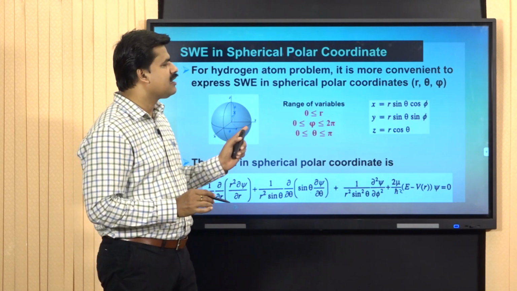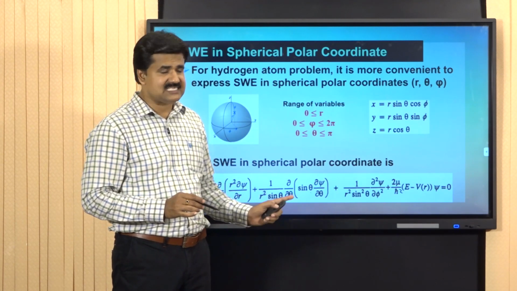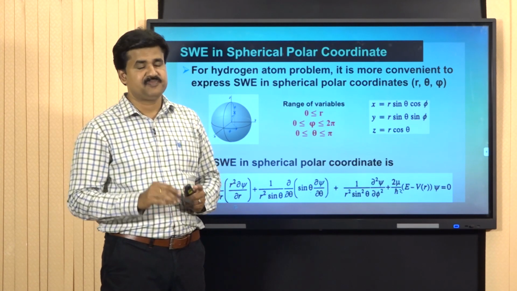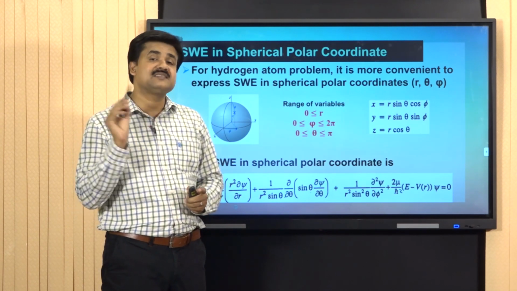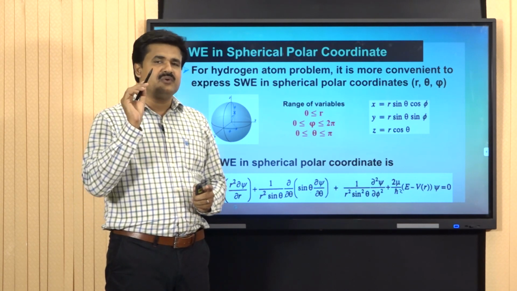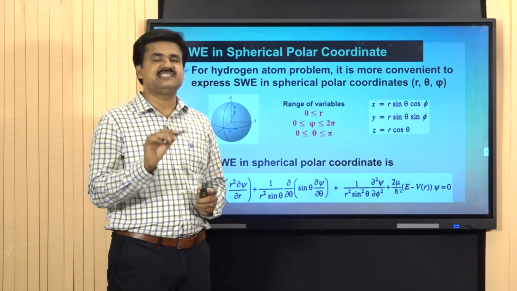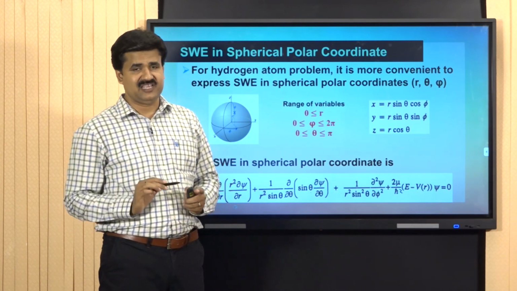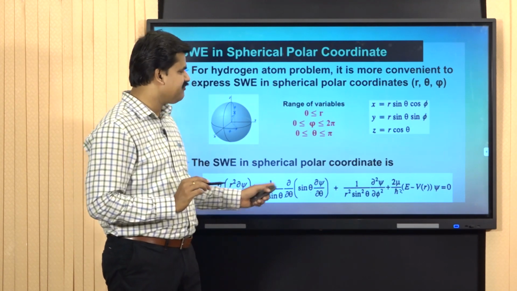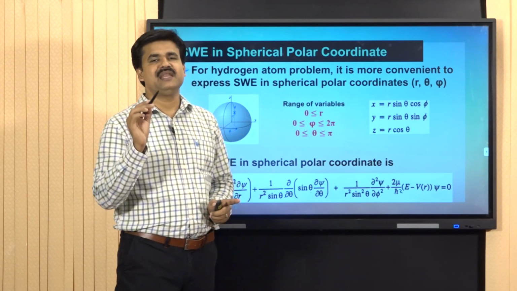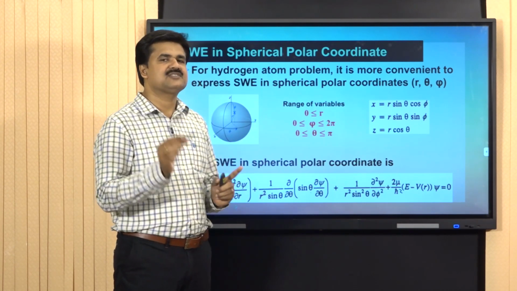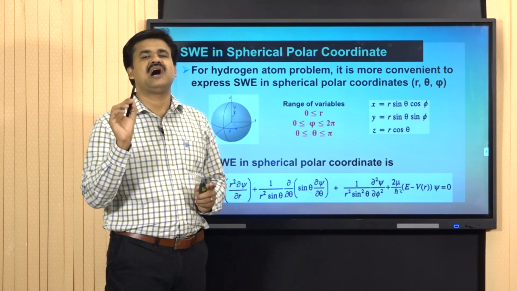Now, we are going to separate this Schrodinger wave equation into three simple equations, each equation being in one variable. Here we have three variables, namely r, theta and phi. By keeping three variables together in an equation, it is too hard to solve.